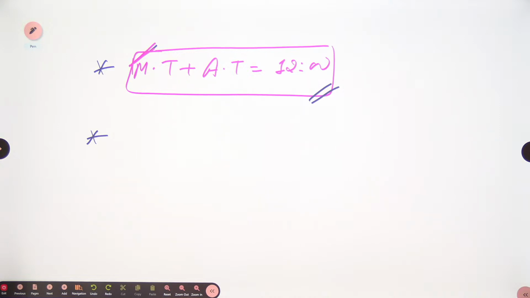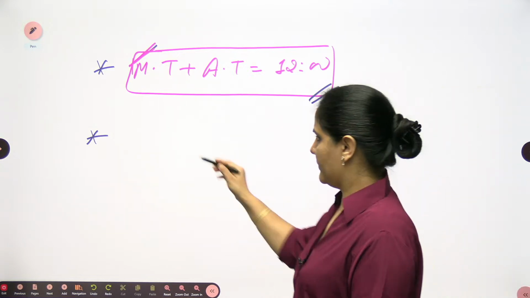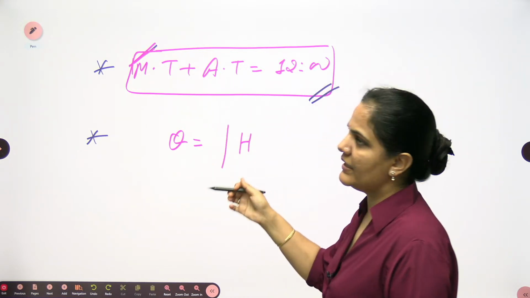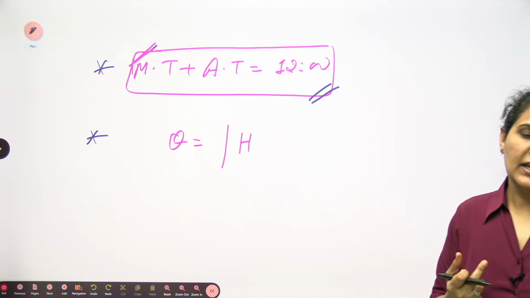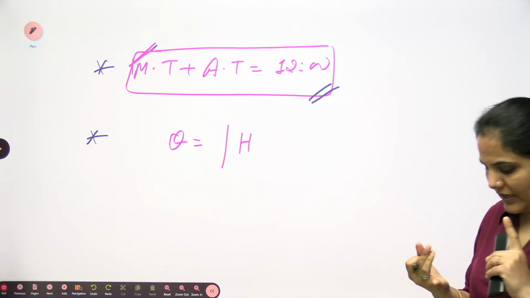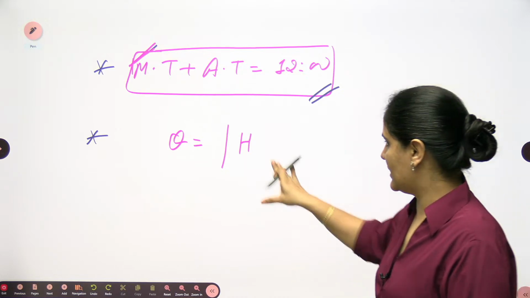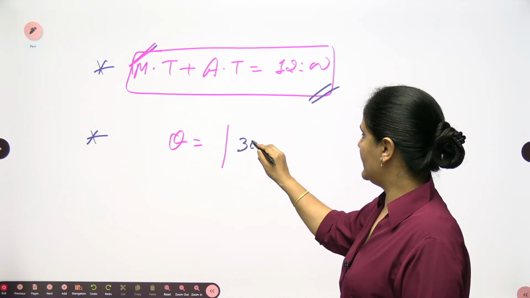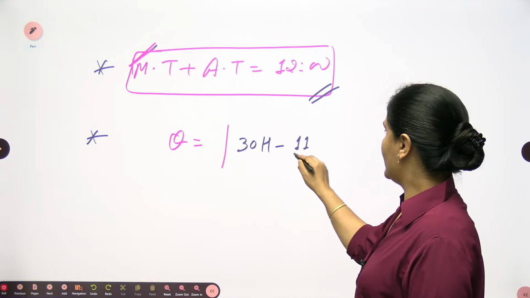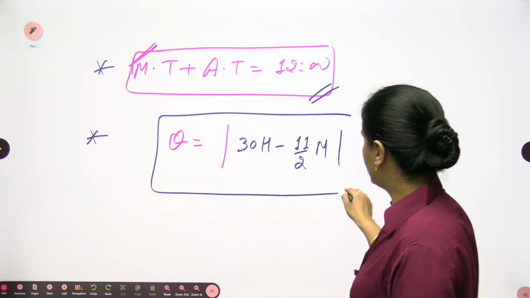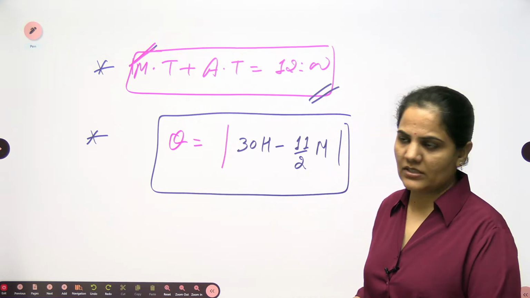And in case you are looking for finding the angle, you can use the formula when the angle is given to you, or you are finding the time. If the angle is 0 degree, 90 degree, or 180 degree, we also had a discussion in the classroom. You can write directly theta equals 30h minus 11 by 2 m, with the mod. Mod is why, positive or negative, whichever you want to take, you can take and just solve.